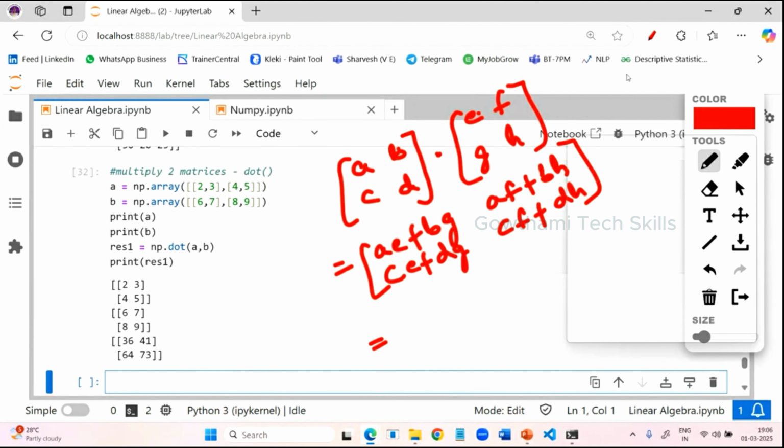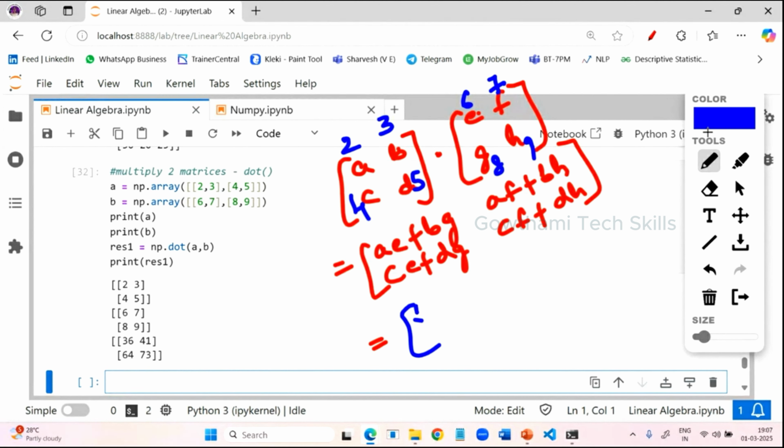So let us take these values with a different color. Here the values are 2, 3, 4, 5, and here 6, 7, 8, and 9. So 2 6s are 12 plus BG, right? So 3 8s are, what are 3 8s? 3 8s are 24. Yes. Then here AF, that means 2 7s are 14 plus BH, 3 9s are 27.